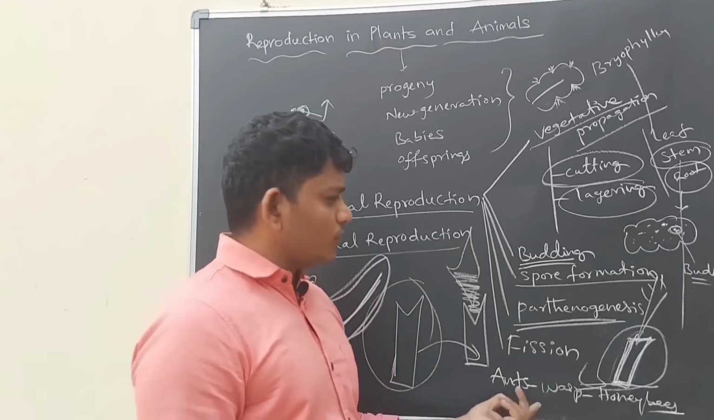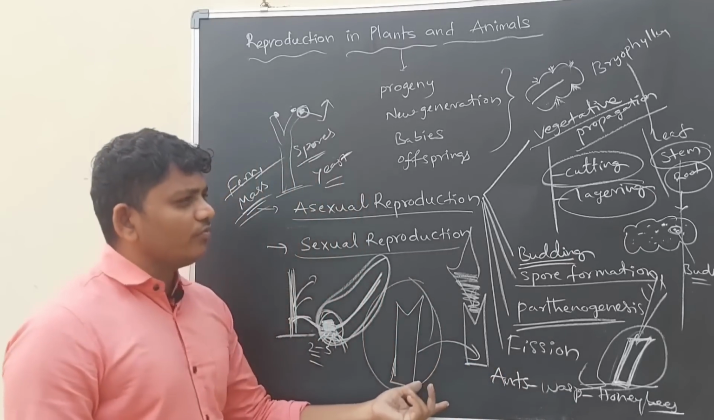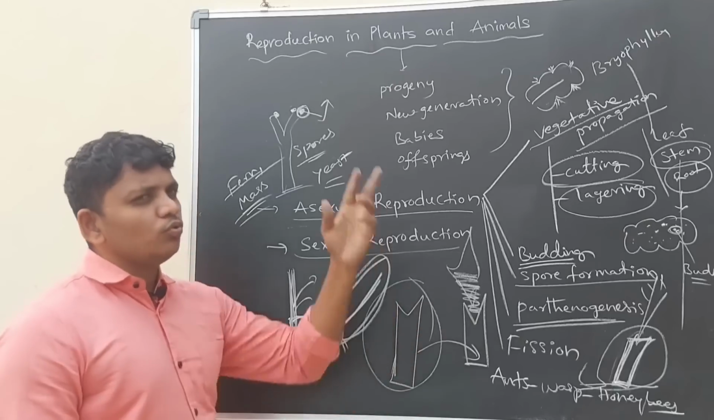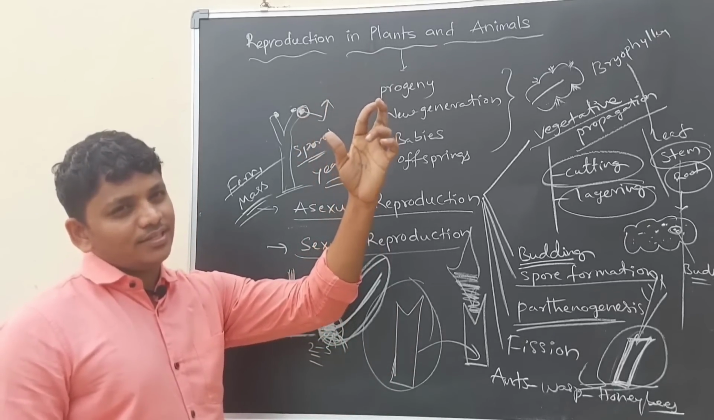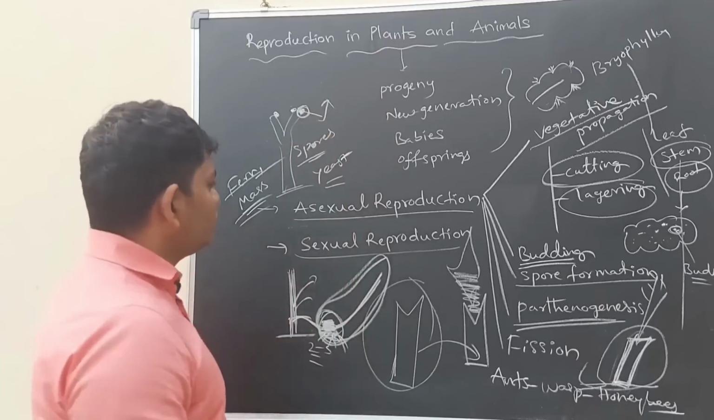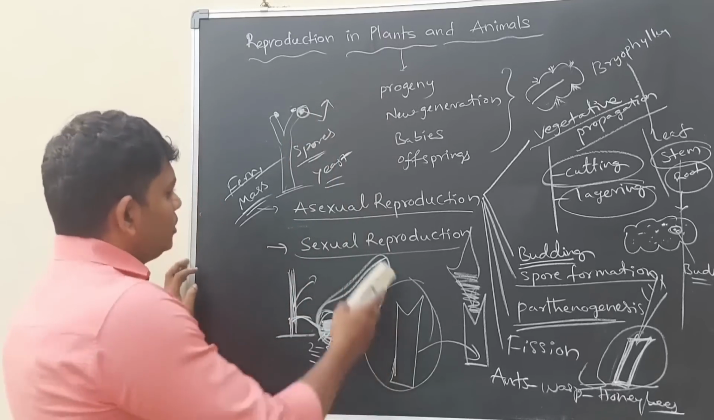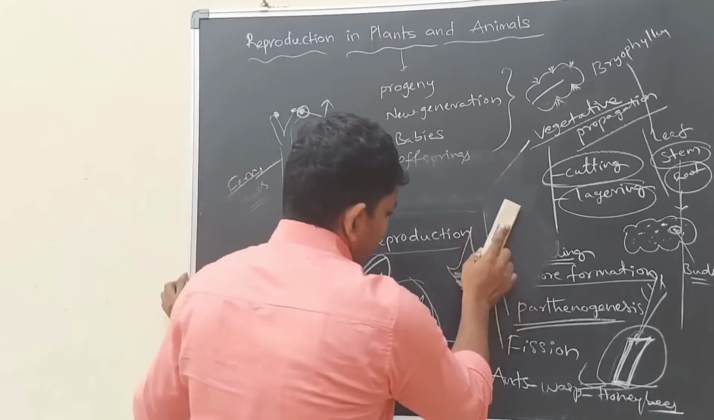So in this process, a single organism is involved and produces offsprings. There are no two organisms involved, and no fertilization occurs. Okay, so this is what is called asexual reproduction.